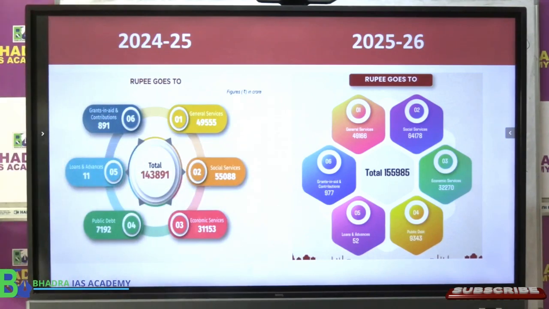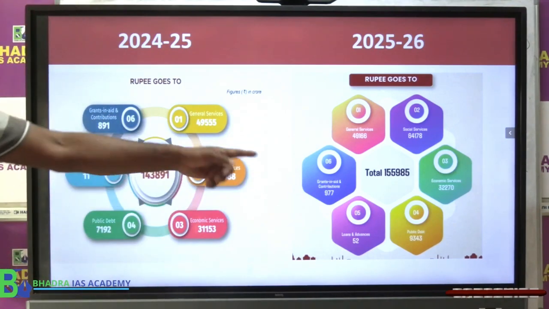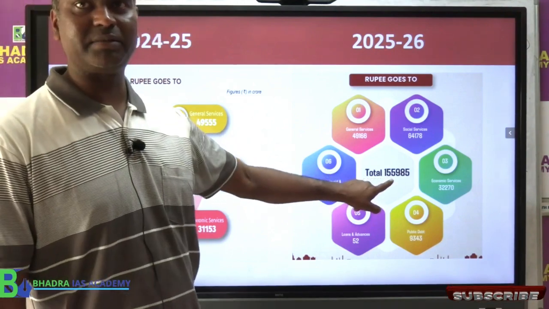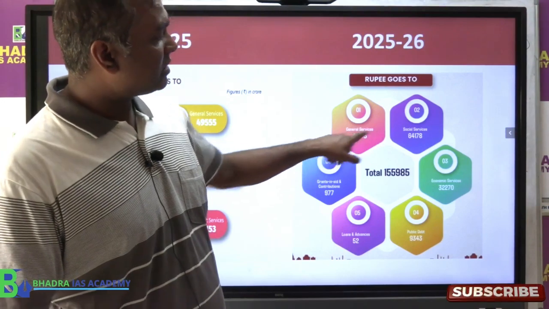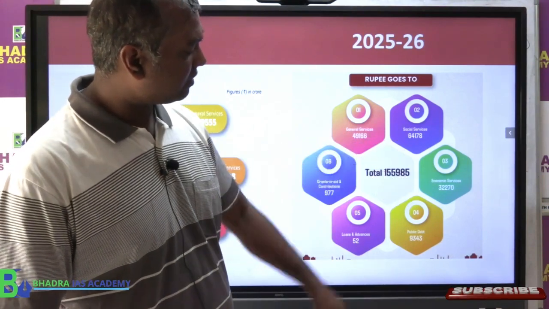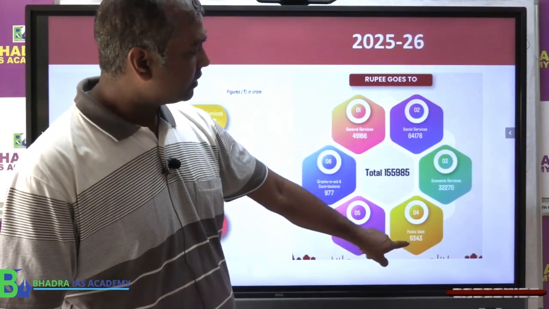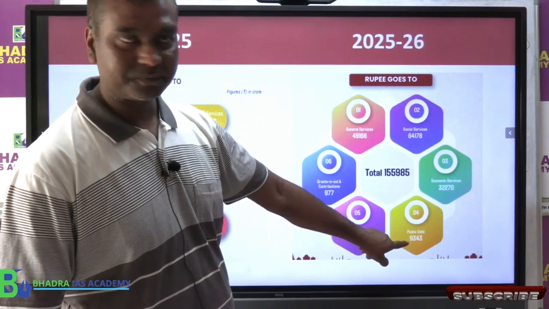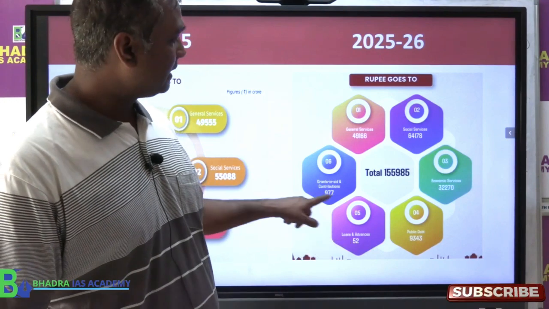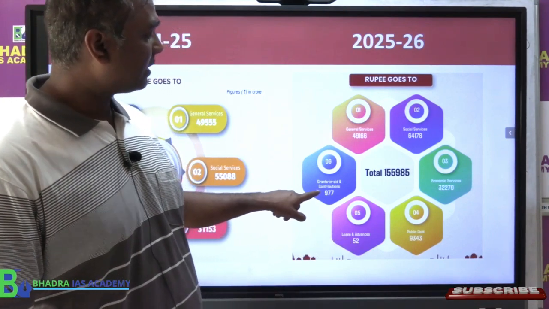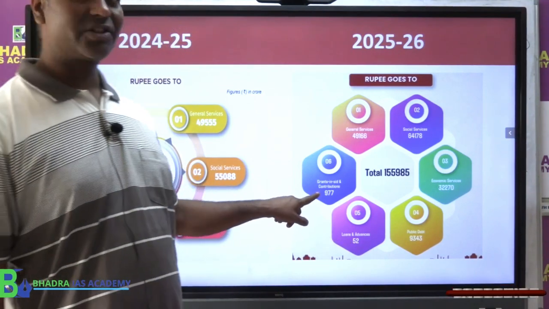So if you see here, last year and this year more money is being spent by government. Where are they spending? General services, social services, economic services. This is what we call the repayment of loan. And this is the loans given by government. And this is the grant in aid and other contributions made by state government.